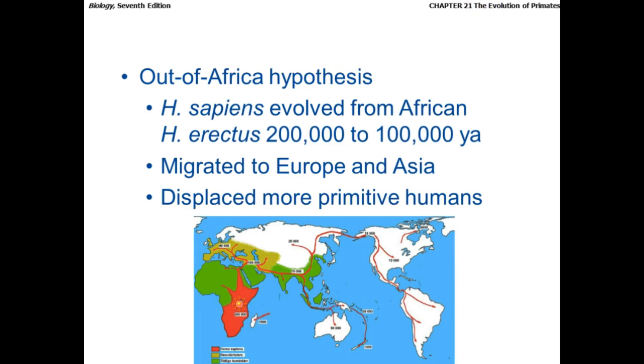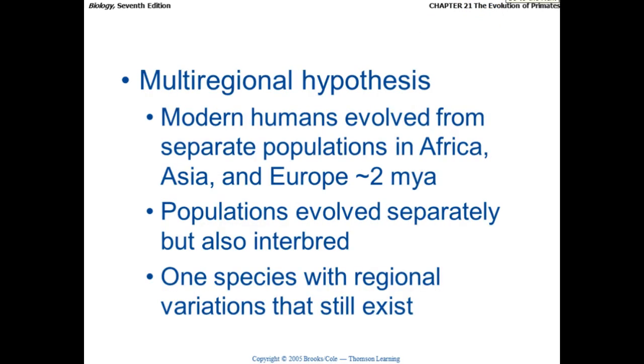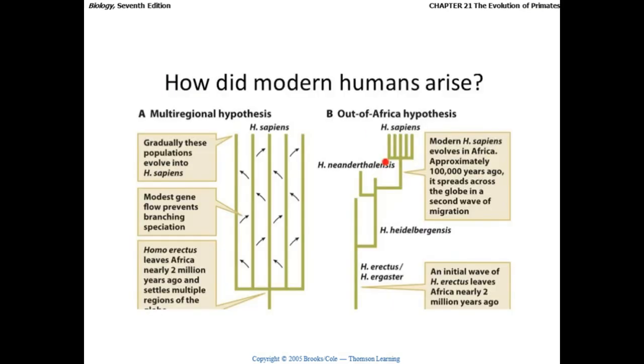But we also have what's known as the multi-regional hypothesis, where you still have primarily a start in Africa, but then there's a lot of intermingling once they move out of Africa. It's slightly different in that you've got one main branch from Africa about 2 million years ago that differentiated into other groups that then had a lot of interspecies mating and hybridization and stuff like that.